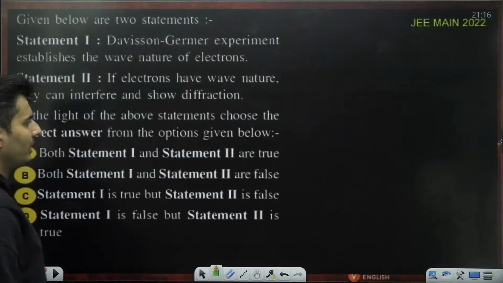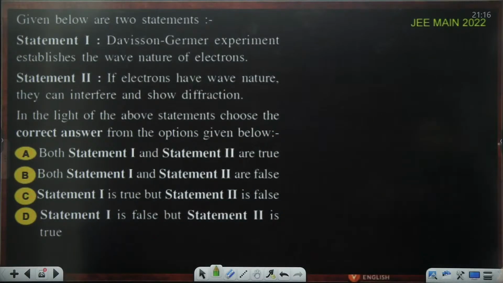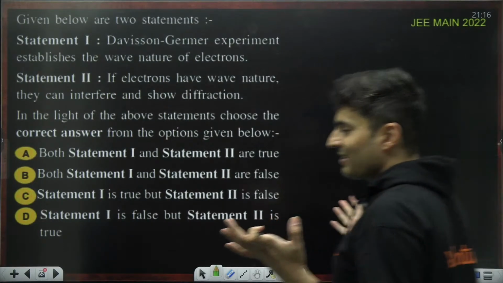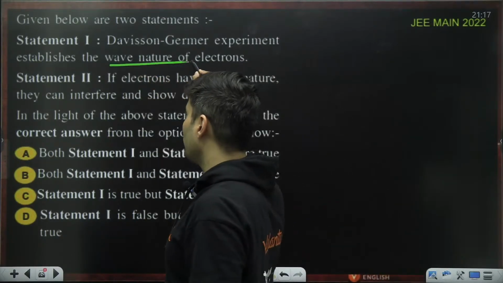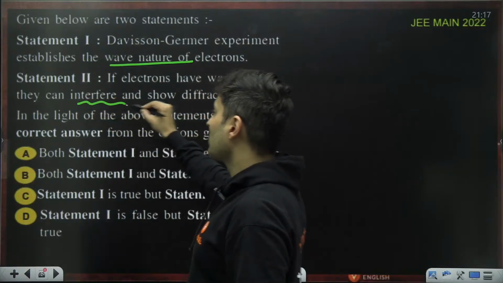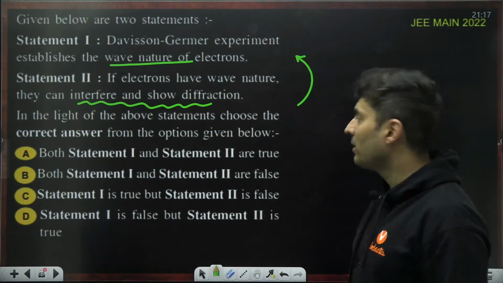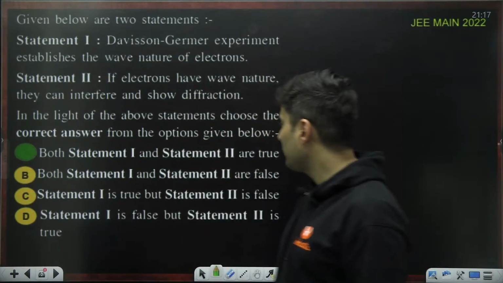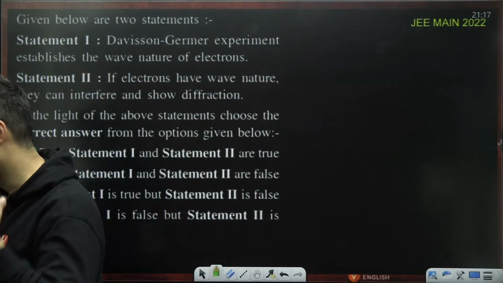All right, moving on to the next one. A statement based question which was asked in JEE. The Davisson-Germer experiment establishes the wave nature. If electrons have wave nature, they can interfere and show diffraction. Which one do you think is correct? The Davisson-Germer experiment is an experimental setup to establish the wave nature, and it shows the wave nature by interference. In fact, the reason is the correct explanation also, but anyway, that was not assertion reason. So statement 1 and statement 2 both are correct. Awesome.